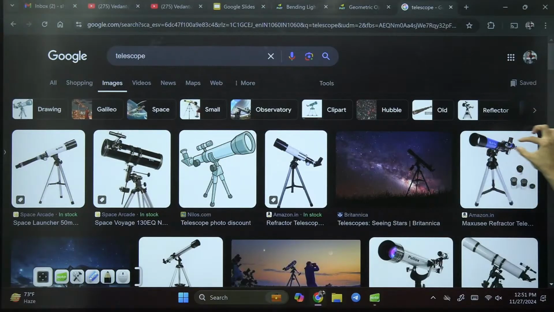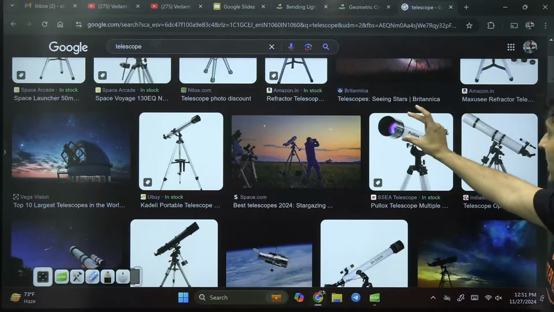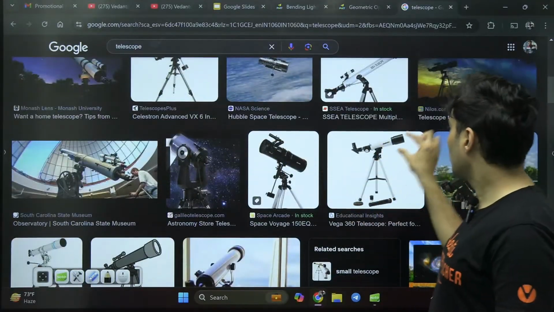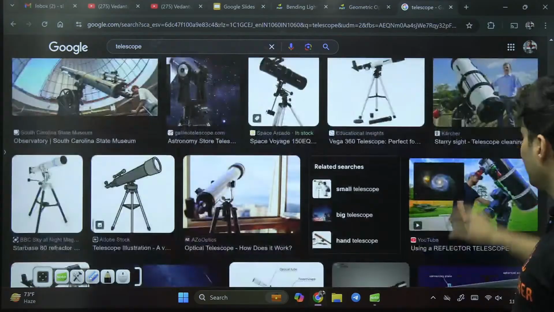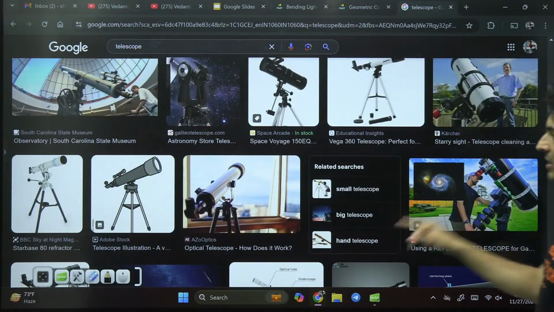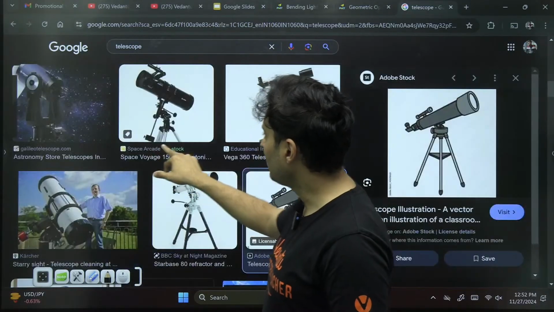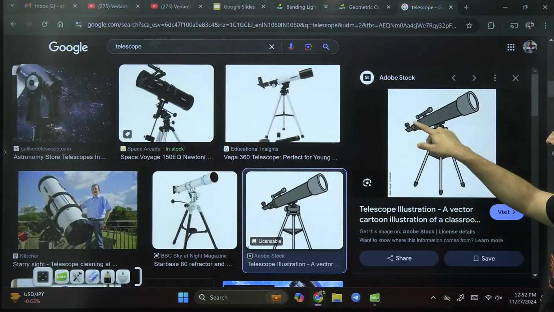Big objective, small eyepiece. Can you see that? The objective is so big, the eyepiece is very, very small.